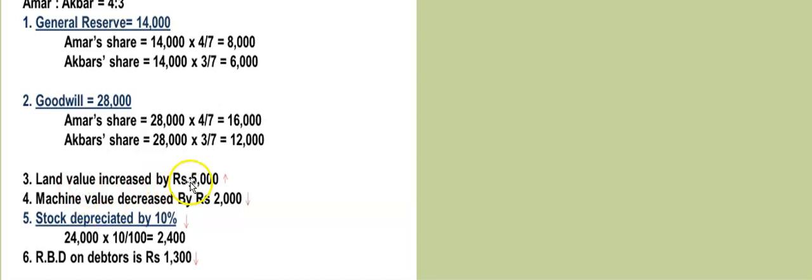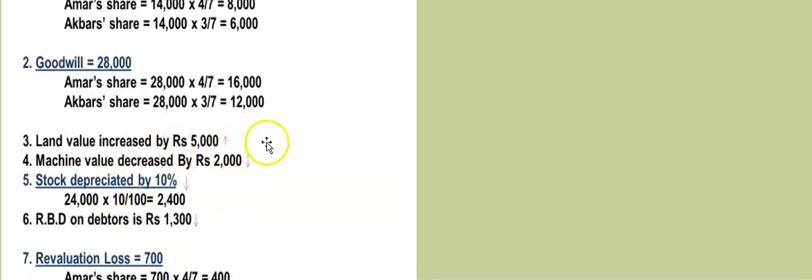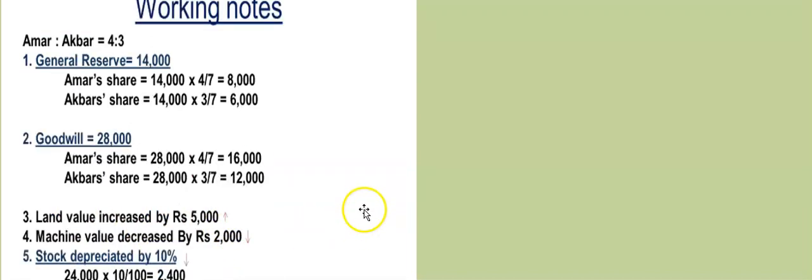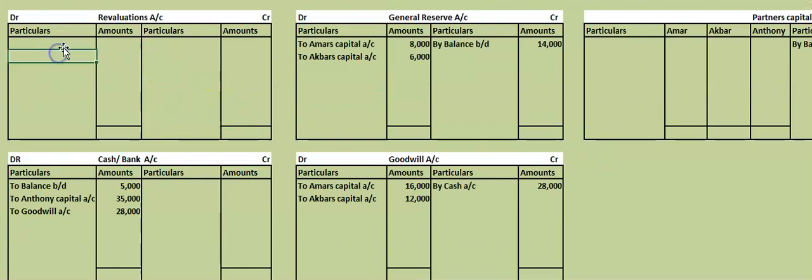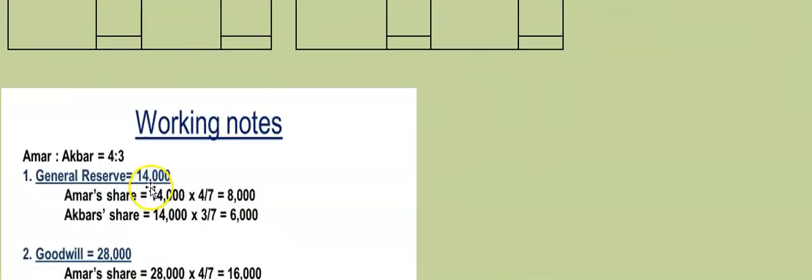Goodwill entry and general reserve entry we have posted. What are the entries remaining according to the working notes now? Some value of the assets are increasing, some value are decreasing. I have given an arrow also. Land is increasing by 5,000, machine is decreasing by 2,000, stock is decreasing by 2,400 and debtors is decreasing by creating a provision 1,300. So here there is a rule of revaluation. What is the rule of revaluation? Asset decrease should be debited, asset increase should be credited.